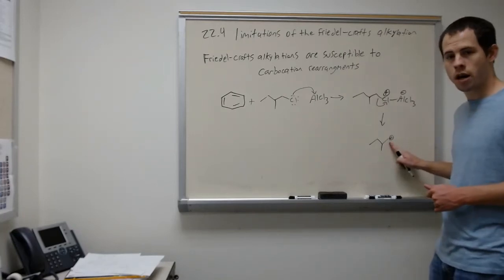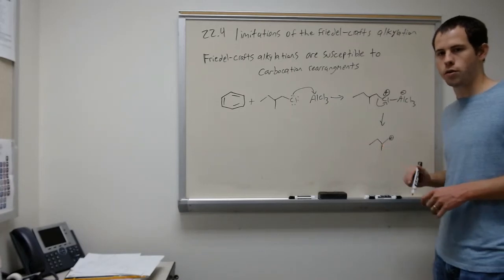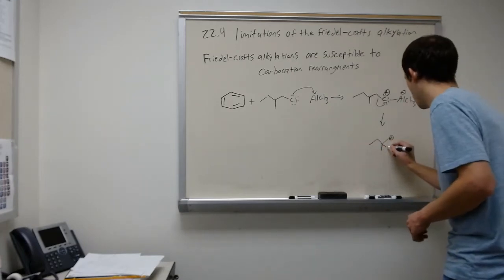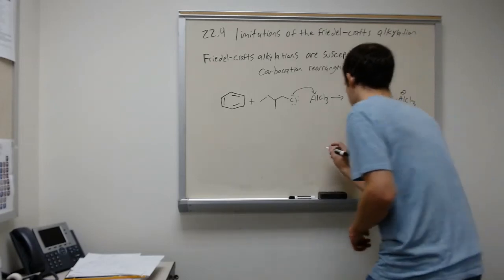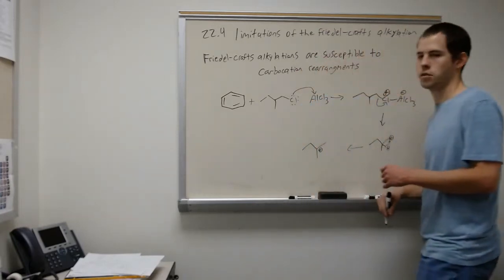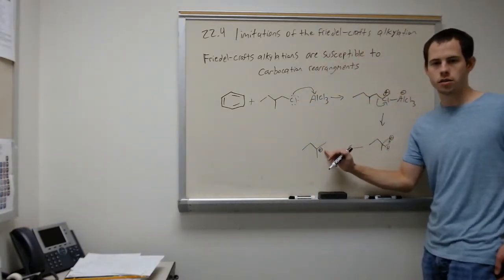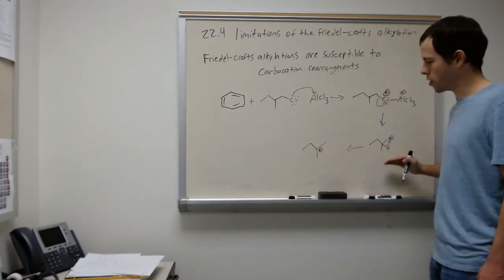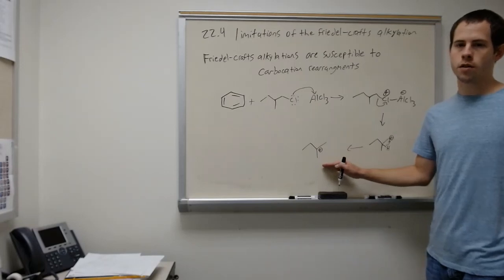This is the 1 spot, this is the 2 spot, and we have a hydrogen on here, so we can have a 1,2 hydride shift. And so now our hydrogen's moved over to this carbon, and our carbocation exists here. So we've gone from a primary one to a tertiary one, and now this serves as our electrophile in our reaction.